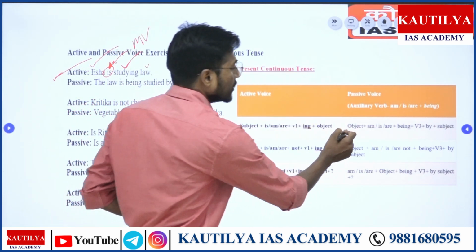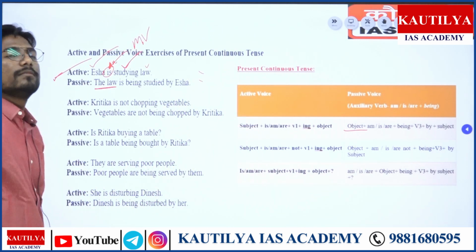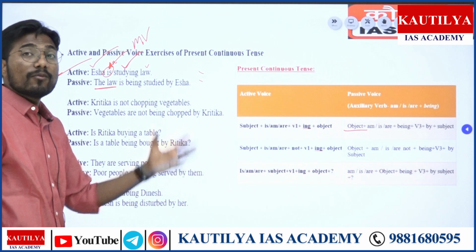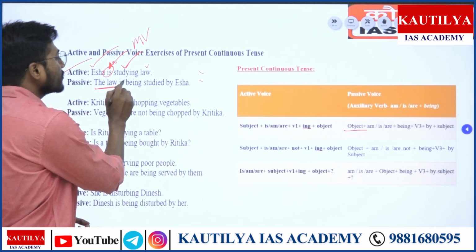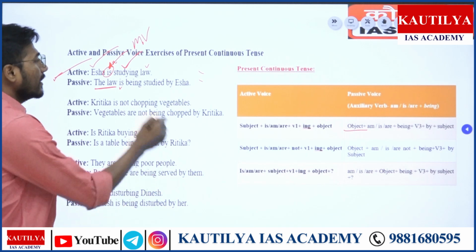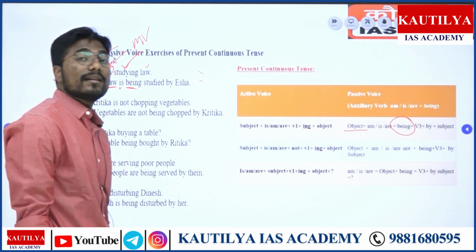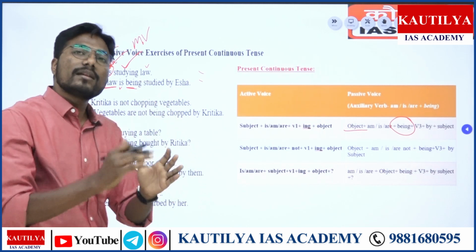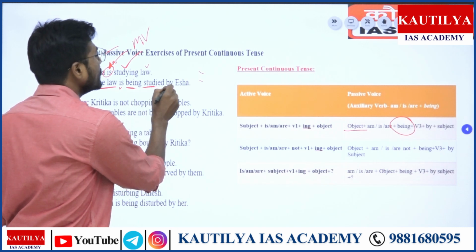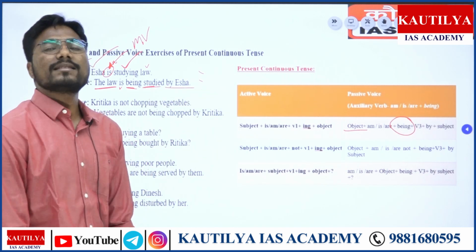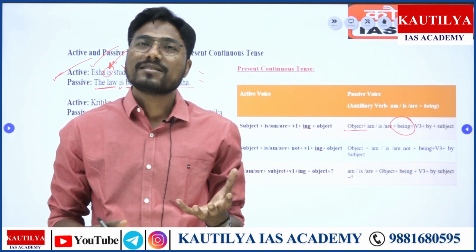So we'll put this into this structure. What's the structure? You have to say the object first. What is the object? The law. The law is the object. Then what comes? Then comes the auxiliary verb. So the law is singular, hence we use is. Then what is there in the formula? Being. Am, is, are के बाद क्या आता है? Being. And compulsorily you have to use the third form of it. Then, the law is being studied by Isha. That's it. Not the law is being studied by her, or law is being studied by she.